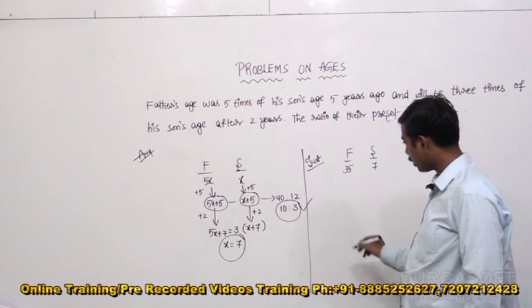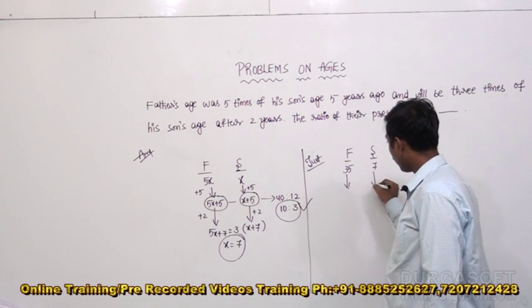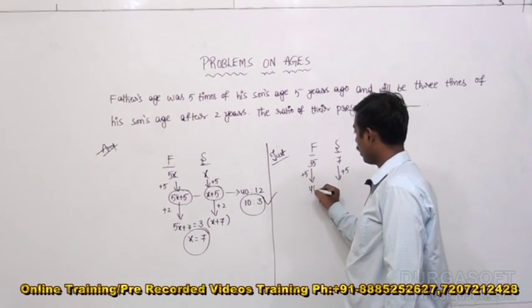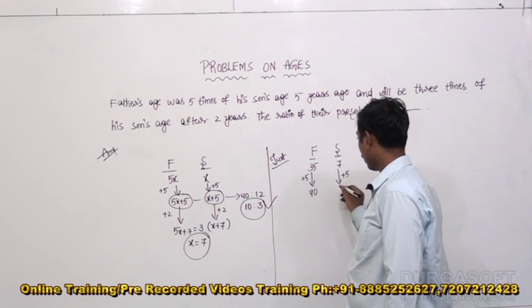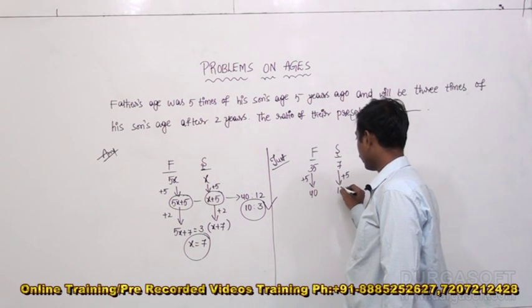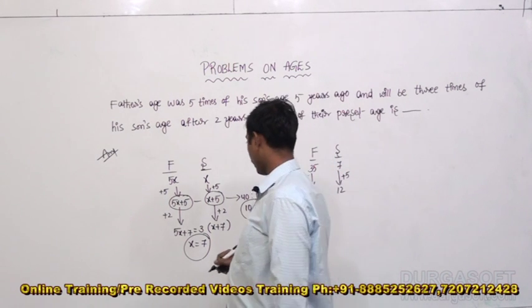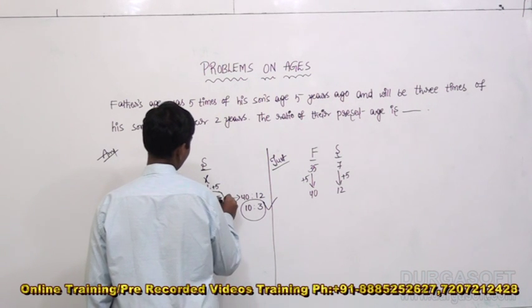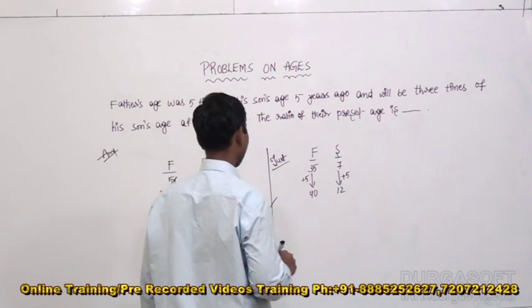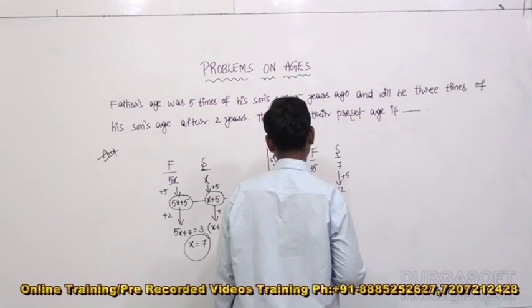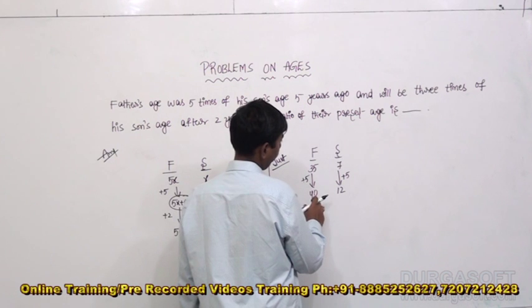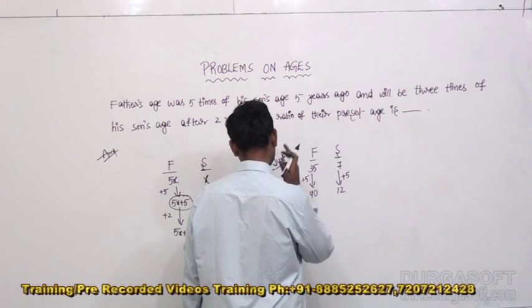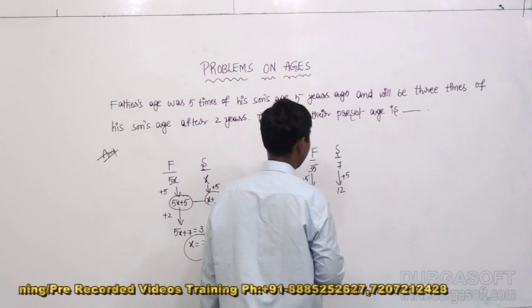At present, father's age is 40 years and son's age is 7 plus 5, that is 12. That ratio is 10 is to 3. Successfully we have got the right answer.